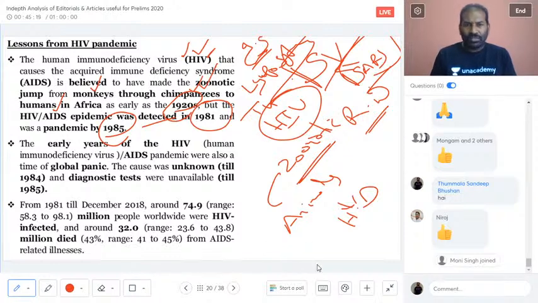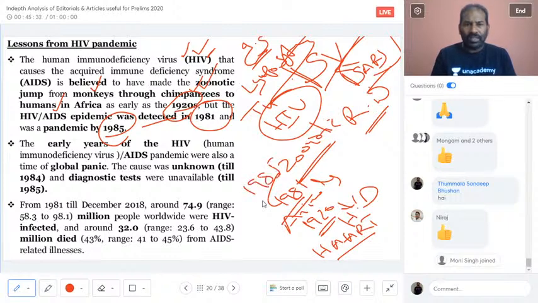Fine. So in regards to that, we have spoken about HAART. In the late 1920s itself this spread was happening, but we could understand it only in 1981, and only then was HIV termed a pandemic. Till the diagnostic tests came into existence, the people who were infected also maintained social distancing, or the social vaccine was taken into consideration.